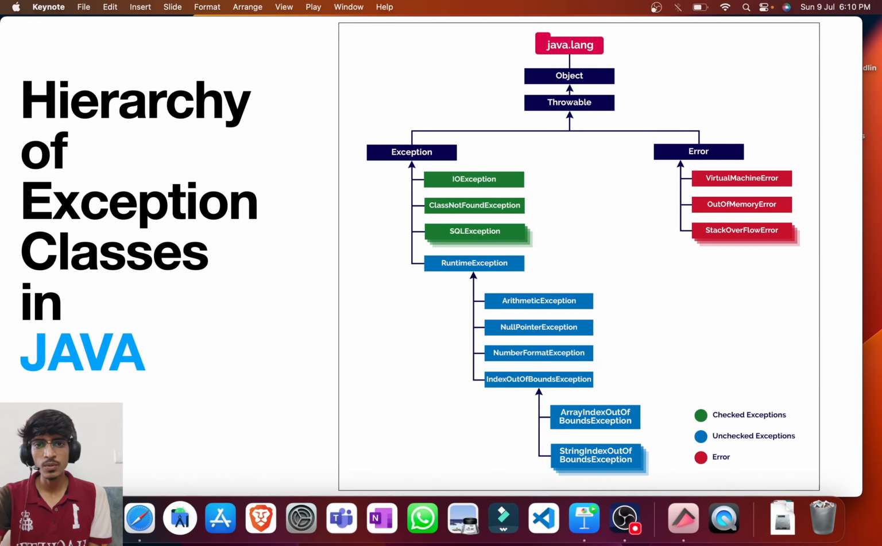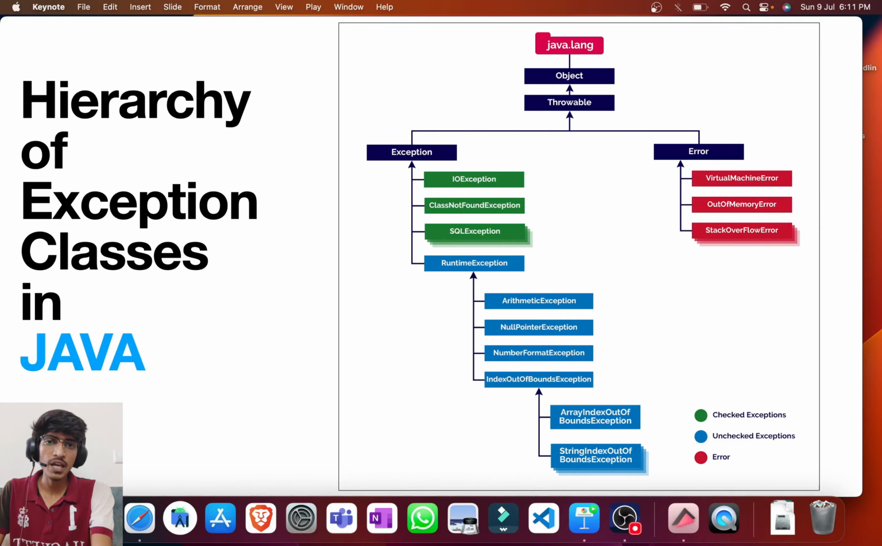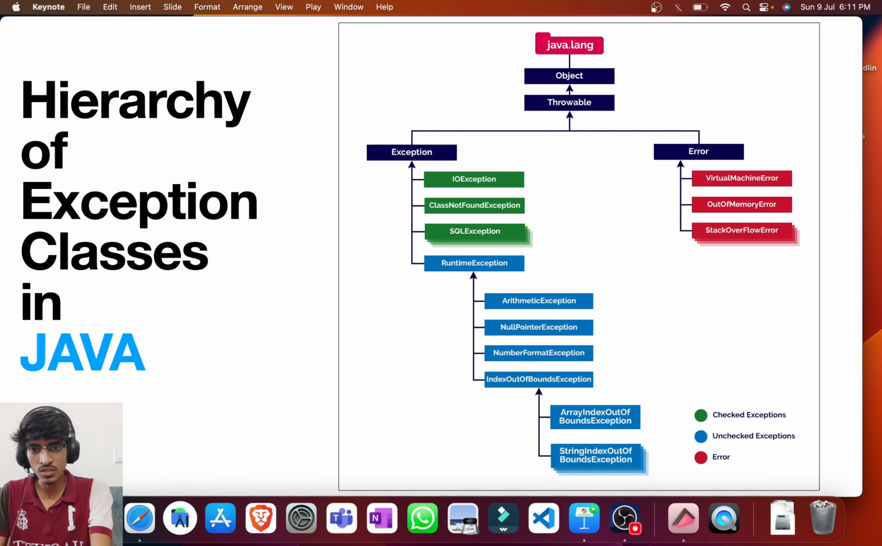Now let us understand the next part of this topic, where we can see the hierarchy of exception classes in Java. All the exceptions and errors have a parent class, which is Throwable, and of course there is the Object class, which is the parent class of all the classes in Java. So here there are two different types of classes, one is Error and one is Exception. As we have already discussed the difference between errors and exceptions: exceptions can be handled by the programmers, but errors cannot be handled by the programmers. So we will be focusing on exceptions only from now on.